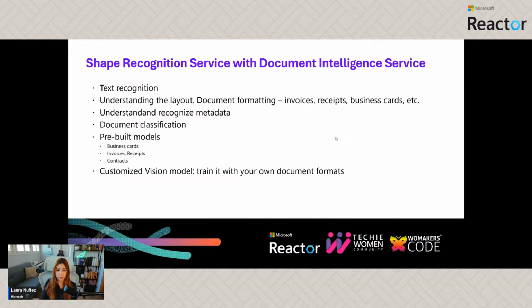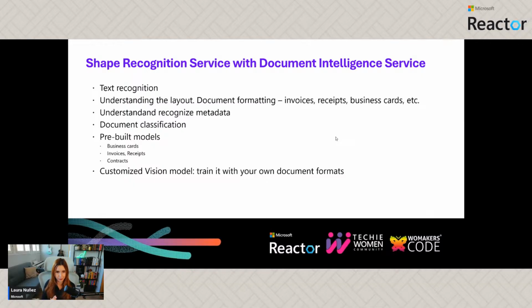Also, with face service, we were able to get the faces on an image, and we were able to get the facial features of it. So, where are the eyes located? Where is the mouth located? Where is the nose located? So, the facial landmarks. We were able to see if they were wearing masks or not, if they were wearing glasses or not. Also, what's the quality of the image, and we were able to train it so it recognizes faces. But remember, for that, we need to have the approval of Microsoft and we need to commit to the